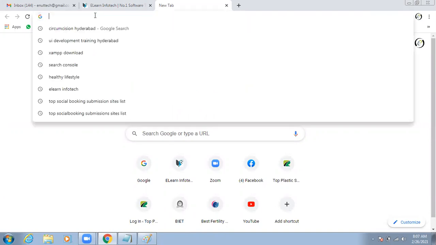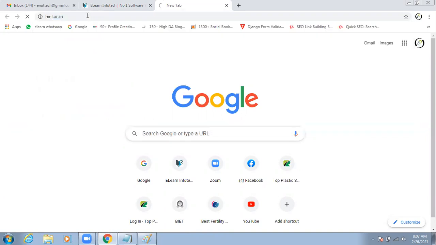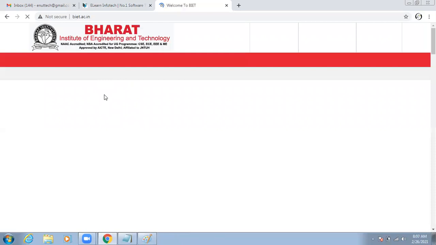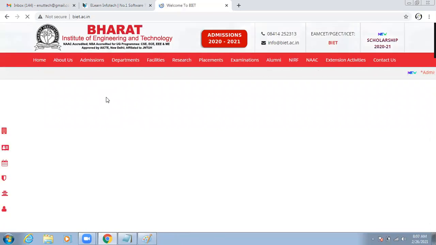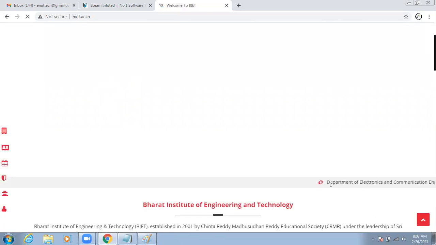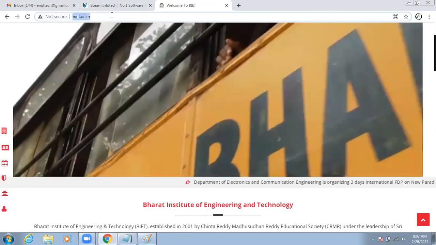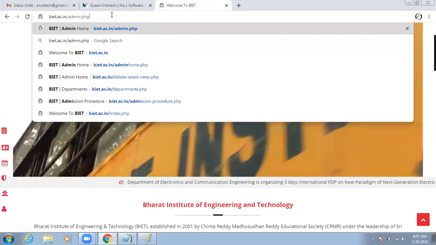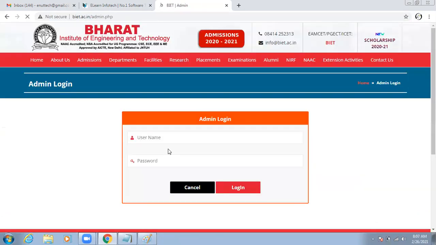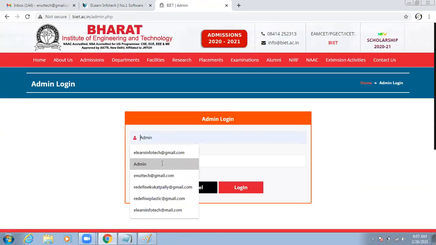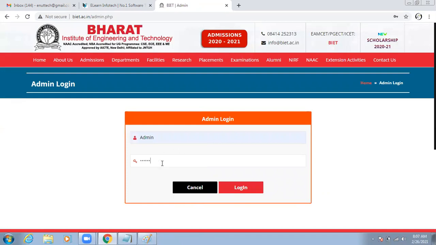For example, now I am going to open an engineering college website. Here my client requirement is they want to post some exam notifications, latest news, events, everything dynamically. You can observe here the latest news is scrolling. If you want to post some latest news, for this website we have a separate admin panel. Now I'm trying to log in to this admin panel. I already gave some username and password to the client. After login, we can directly access the dashboard.